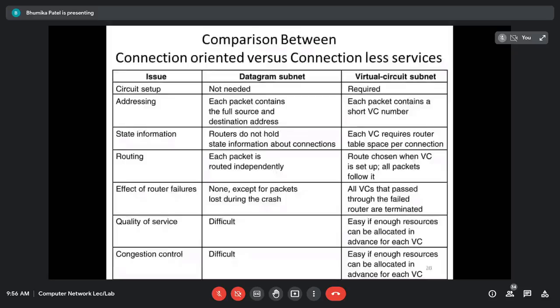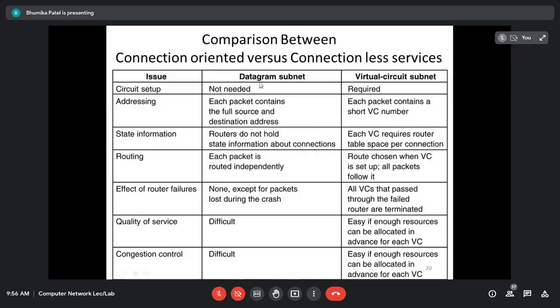In the last lecture, we have seen the connection oriented versus connection less service, which is also known as the virtual circuit versus datagram subnet. That means connection oriented is known as virtual circuit, whereas the connection less is known as a datagram subnet. In the network layer, the message is known as the packet, which consists of the IP address of the source and the destination, plus the data which we want to send to the destination machine. If we are using the datagram subnet, the packet is known as a datagram, whereas in the virtual circuit it is known as a packet only.